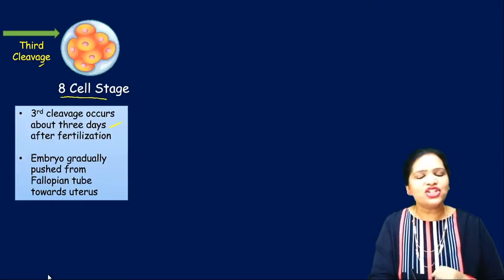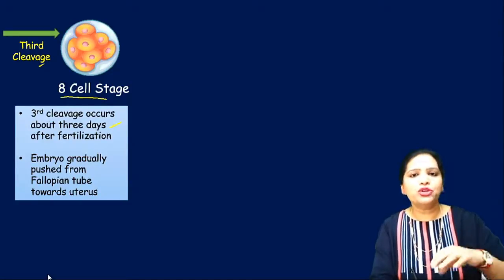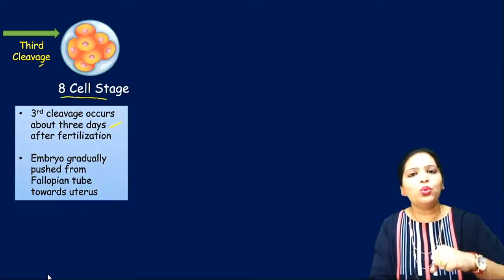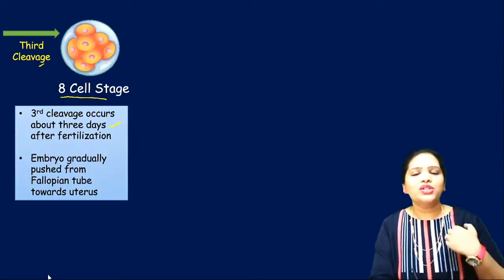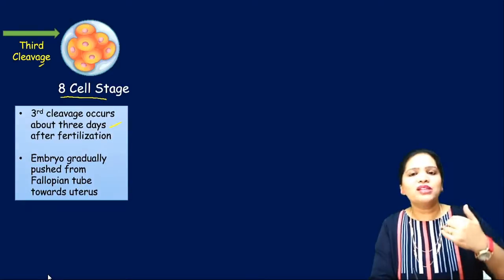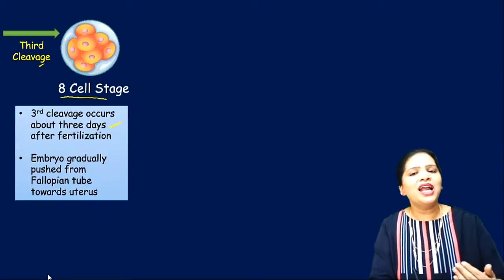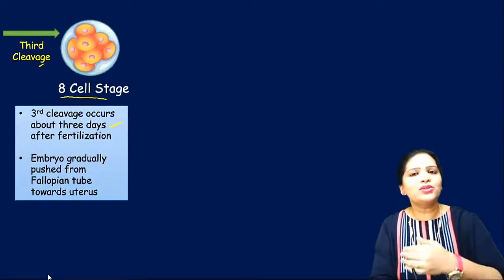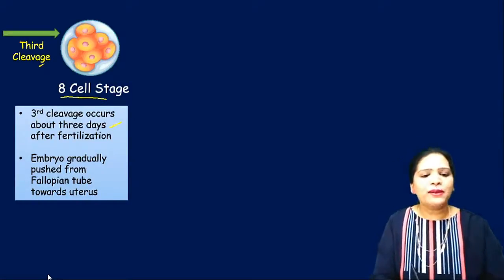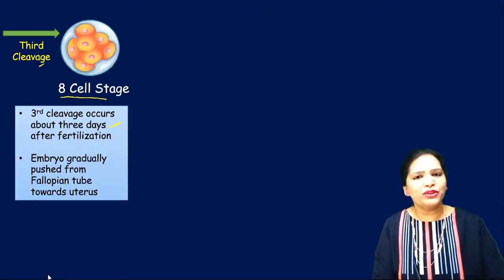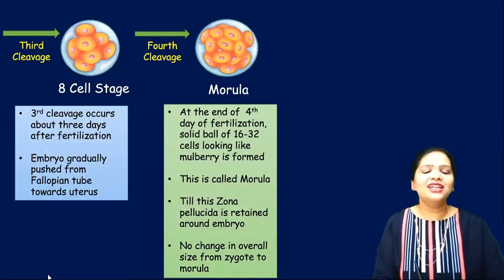During the stage, the embryo gradually gets pushed from the fallopian tube towards the uterus. See, this zygote formation, fertilization occurs where? In the ampullary isthmic junction. So from the ampullary isthmic junction, the first cleavage occurs near the fallopian tube, and as it proceeds slowly, the cleavage also occurs. So the cell keeps on moving from the fallopian tube towards the uterus. Clear?